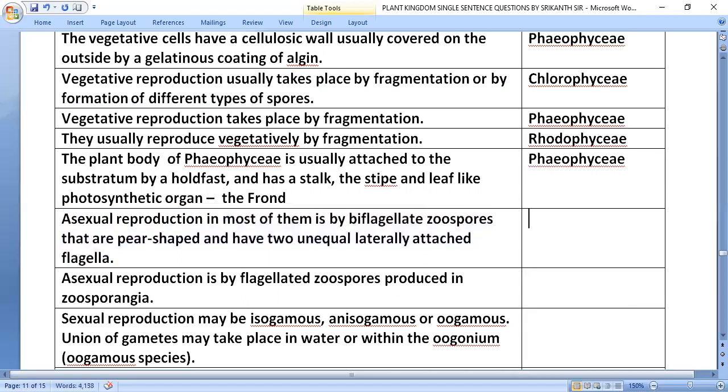Asexual reproduction in most of them is by biflagellate zoospores that are pear-shaped and have two unequal laterally attached flagella, that is in Phaeophyceae. Asexual reproduction is by flagellated zoospores produced in zoosporangia, Chlorophyceae. Sexual reproduction may be isogamous or oogamous. Union of gametes may take place in water or within the oogonium in oogamous species, we say Phaeophyceae.